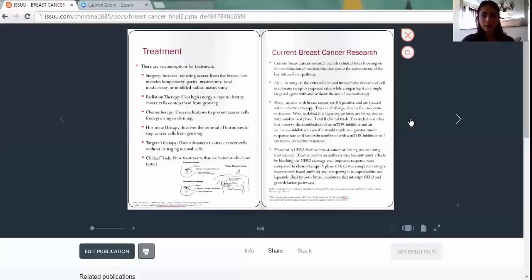Currently, there's a phase 3 trial being completed using a trastuzumab-based antibody and comparing it with capecitabine and lapatinib, which are dual tyrosine kinase inhibitors that interrupt the HER2 and growth factor pathways. So there are new advances being made, and it is hoped that in the future, breast cancer will be controlled and curable.